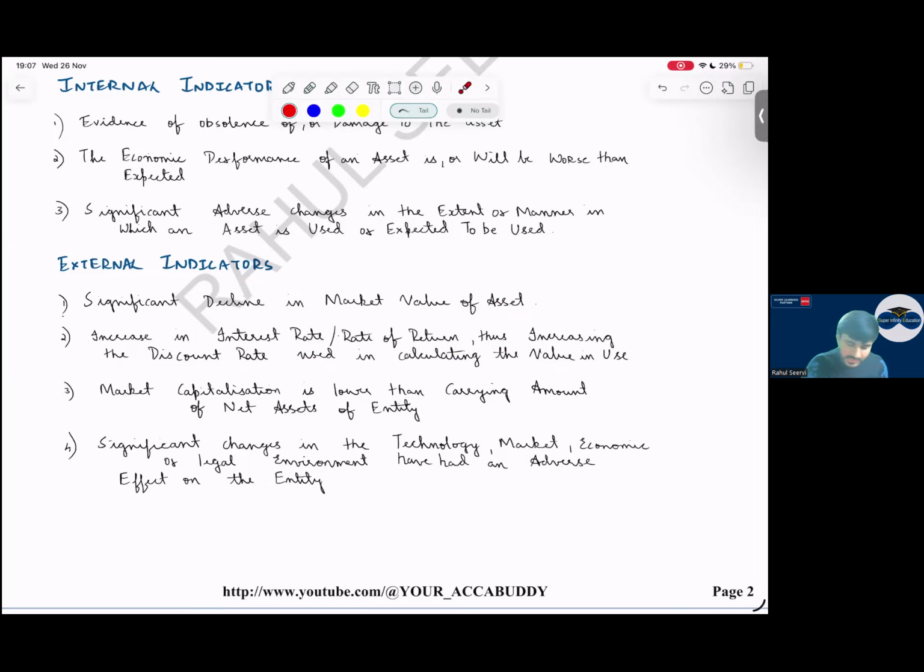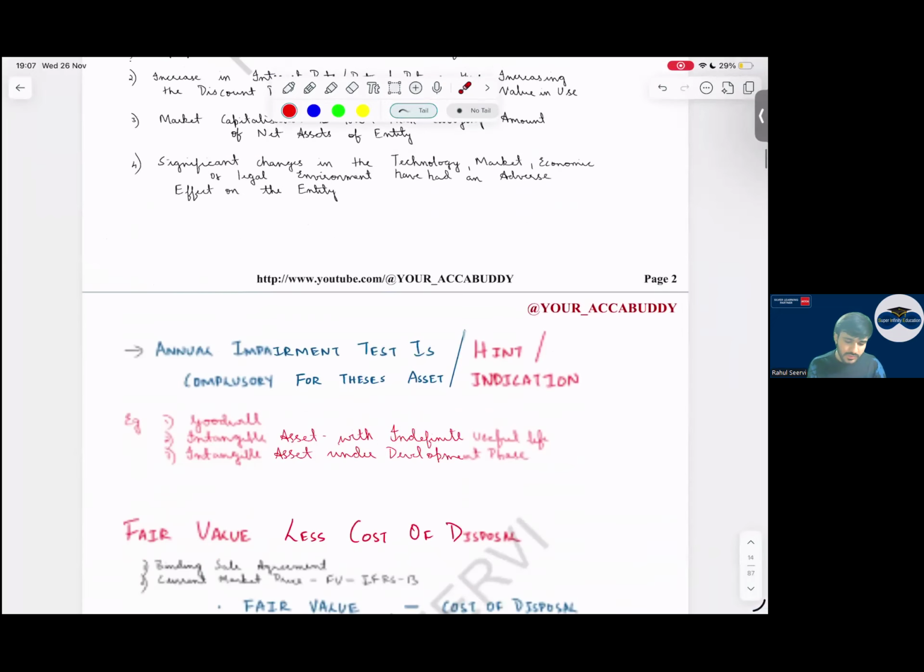So market capitalization is lower than the carrying amount. So market capitalization is lower, my net assets are more. Market shareholders are saying your value of the company is less, but I am keeping it more. That is wrong, sir. That is wrong. It's also an indicator. Then significant changes in technology, market, economy, which have an adverse effect. If it has a positive effect, will it be an indicator? No, Baba. If it has a positive impact, it's not an indicator. If it has an adverse impact, it is an indicator. So read the question carefully, MCQ questions. So with it, this is done.